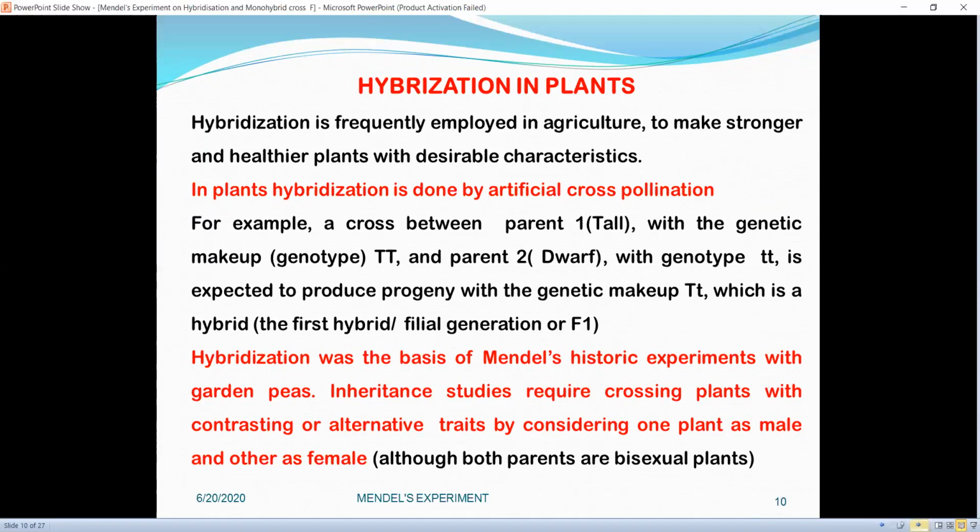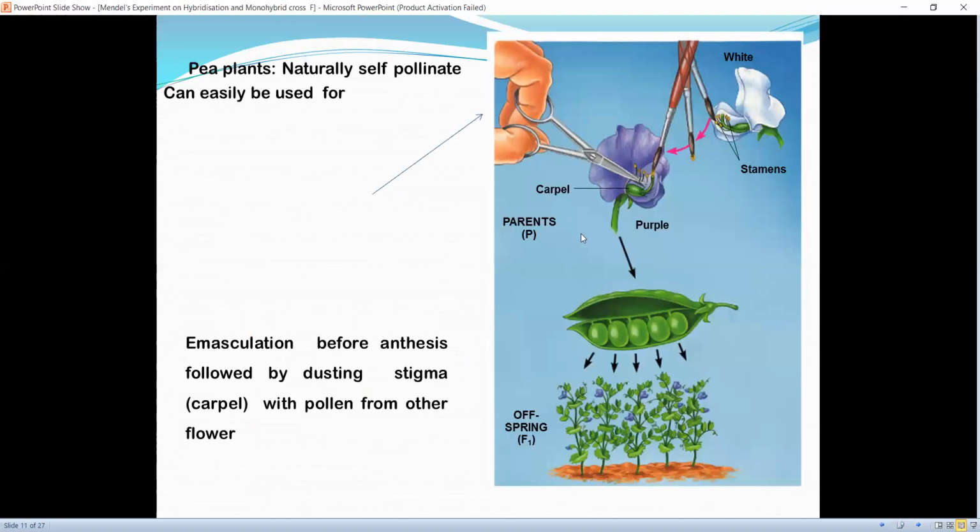Both the parents have male as well as female reproductive parts, but the parent whose pollen grains are used is considered as male plant, and whose stigma is used is considered as female plant. Now, this slide helps in understanding how hybridization is done.